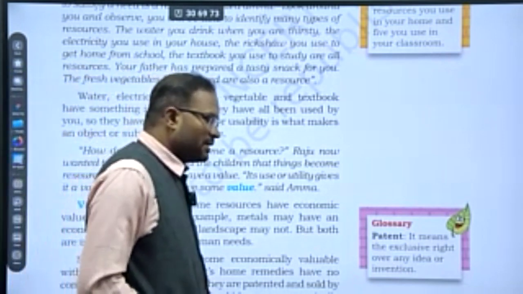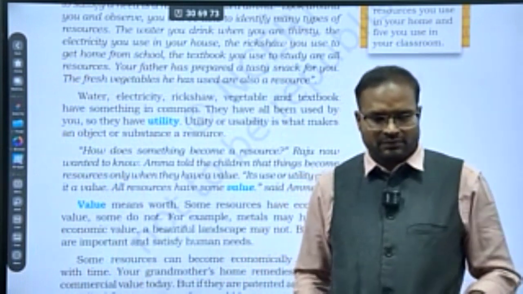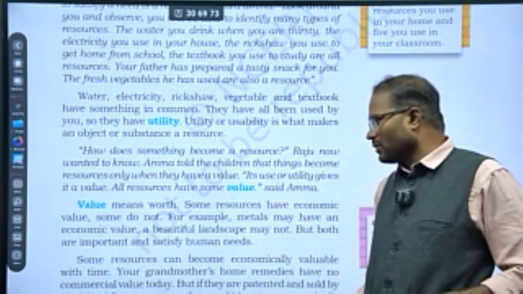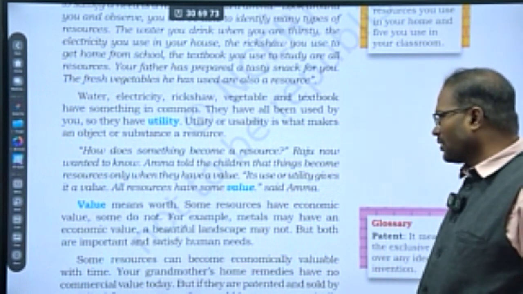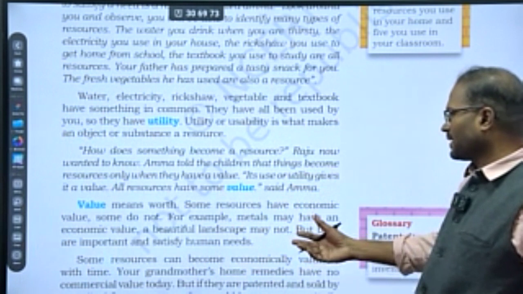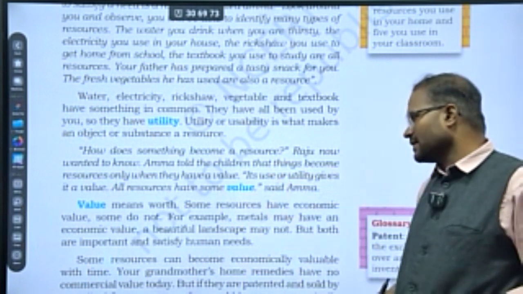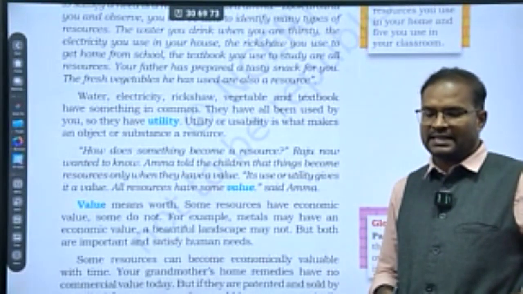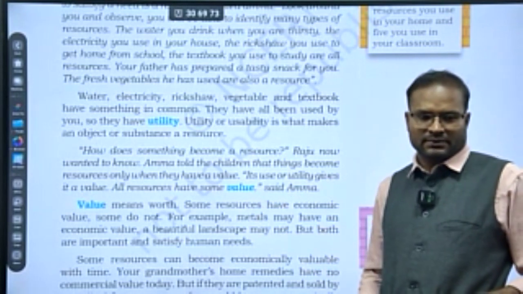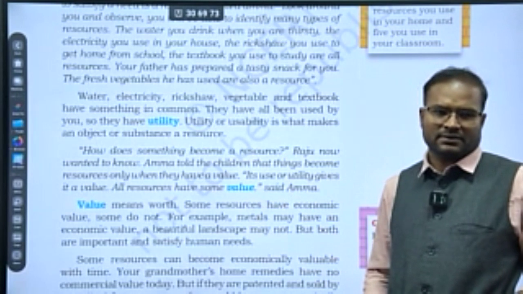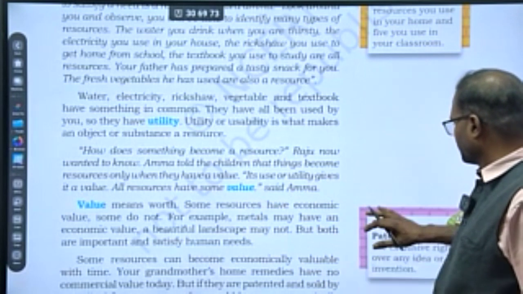Value here does not mean the value system in ethics, that is different. Here it is a numerical value. Value means worth, whether it is worth or not. Some resources have economic value, some do not. For example, metals may have an economic value, a beautiful landscape may not. But both are important and satisfy human needs. So you should not see everything as a monetary value, because some values cannot be compensated.